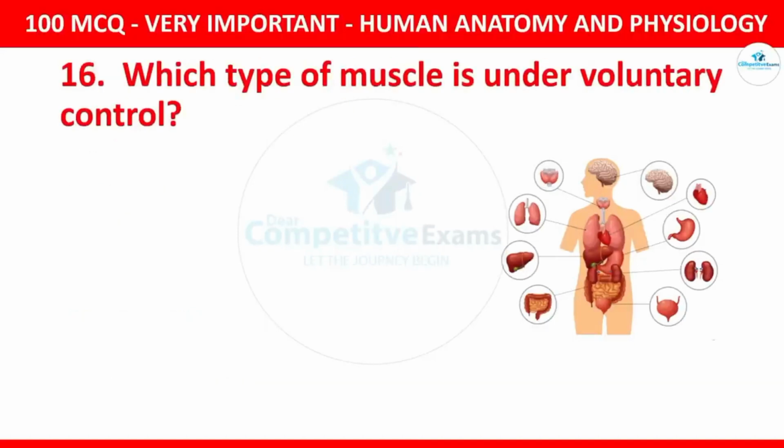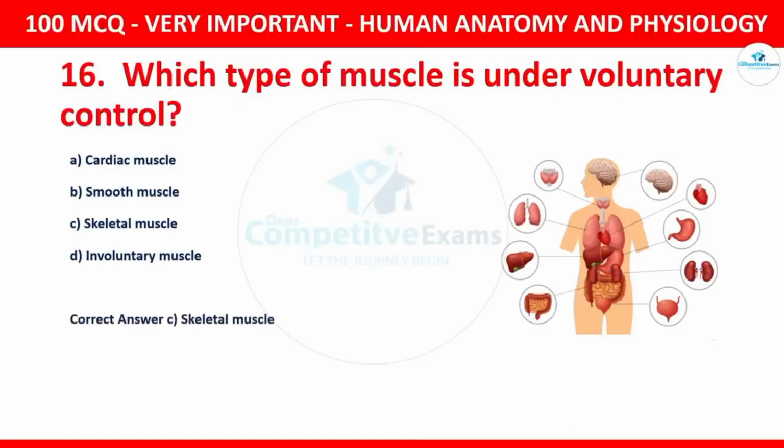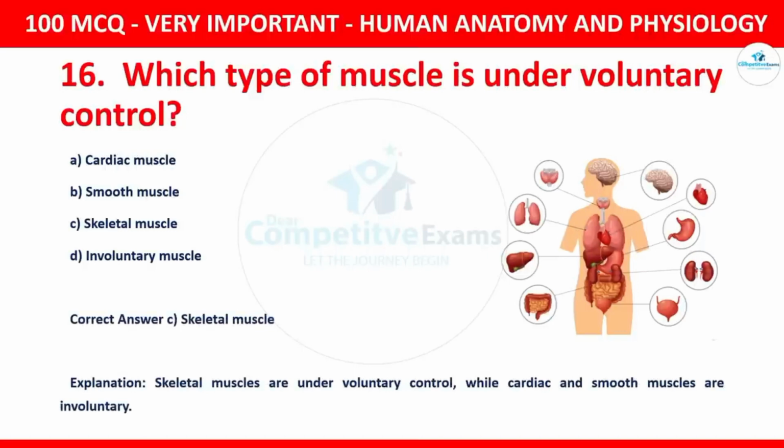Question number 16. Which type of muscle is under voluntary control? Your options for that question are cardiac muscle, smooth muscles, skeletal muscles, involuntary muscles. The correct option is skeletal muscles. Skeletal muscles are under voluntary control, while cardiac and smooth muscles are involuntary.